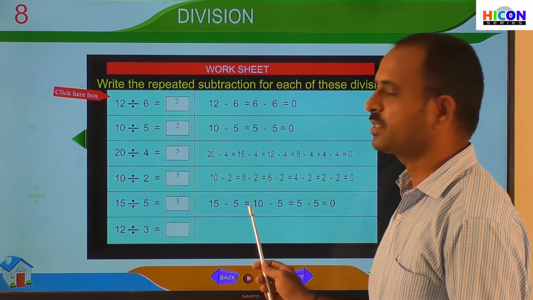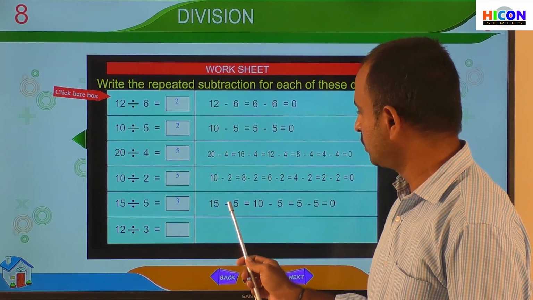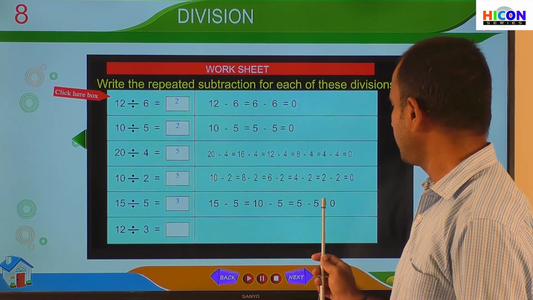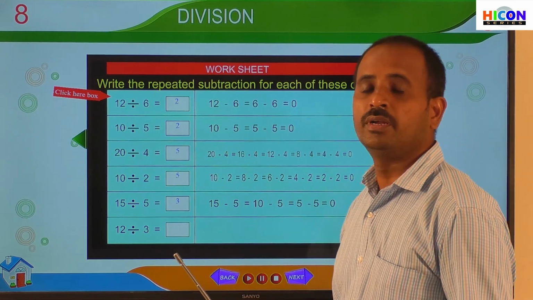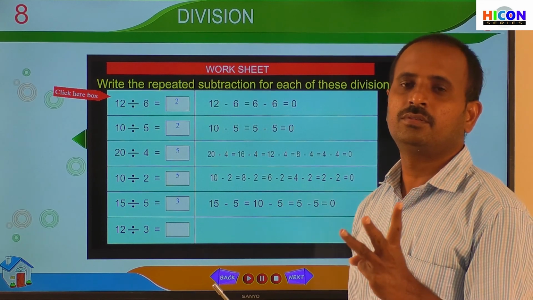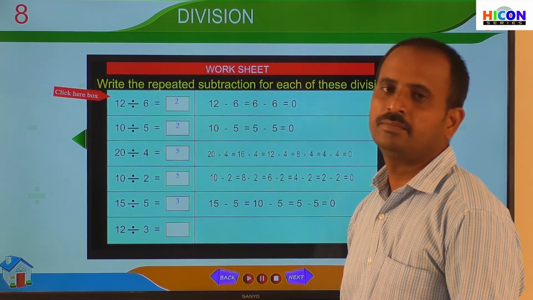That means how many times have we subtracted here? This is the first time, this is the second time, and this is the third time. So we have subtracted 5 repeatedly 3 times. So that's why the answer is 3.